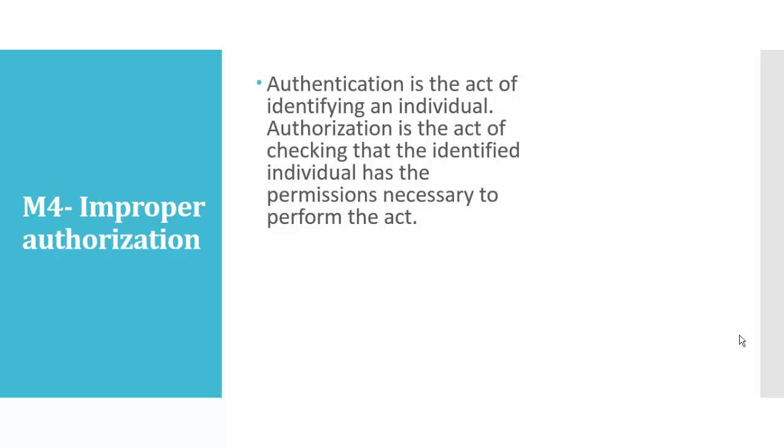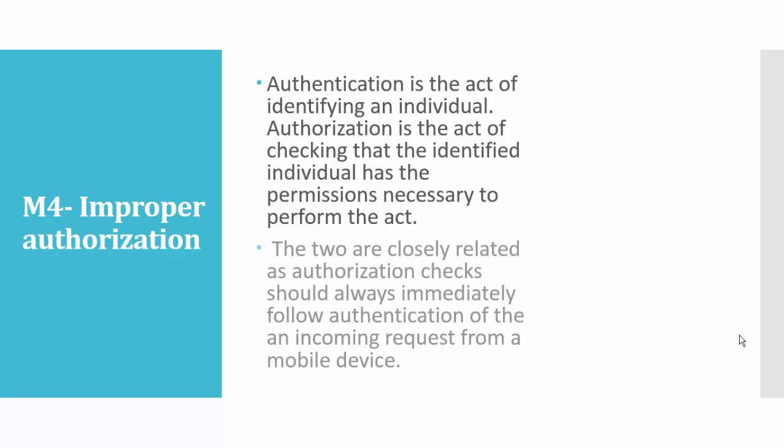For example, a user can read the files from your app, but shouldn't have permission to write a malicious file, or add a malicious file into the directory of your app. These two are closely related, because just after authentication, authorization comes into play. Once this person comes into your system, you must strictly provide some measures so that authorization can be implemented properly.